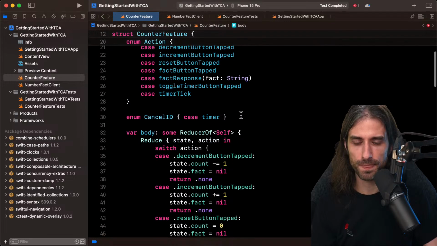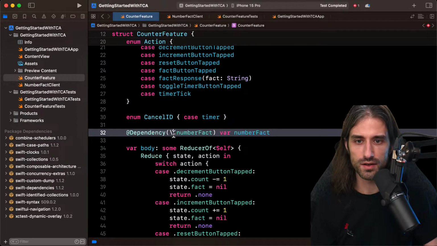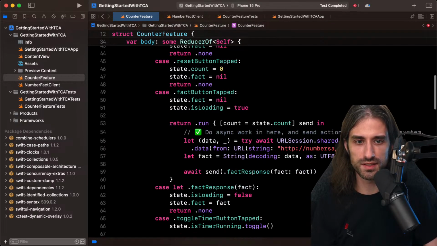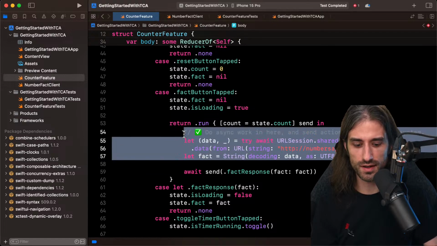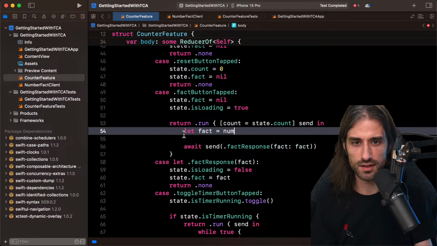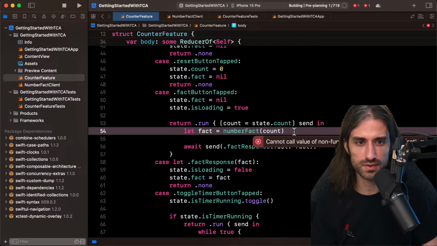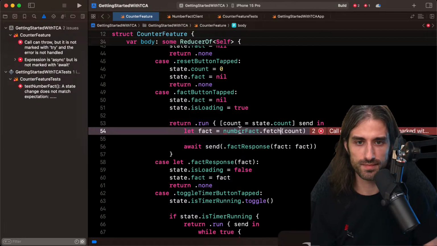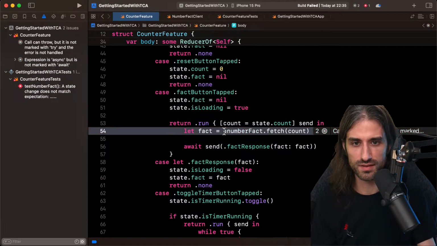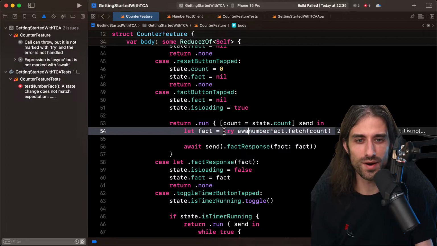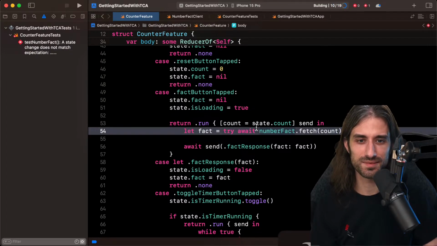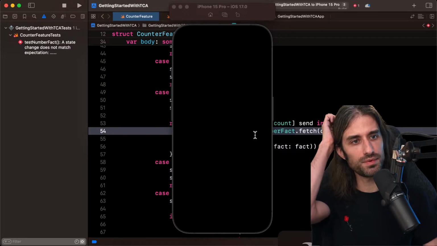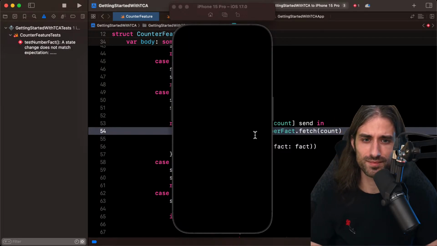So here we are having the number fact. And so this code here can be removed. And here we can do let fact equal numberFact, and we give it the count as its argument. Cannot call value, or it's because it's fetch. And also it's try await. Forgot that part. So let's just run the app to see if it still runs correctly.